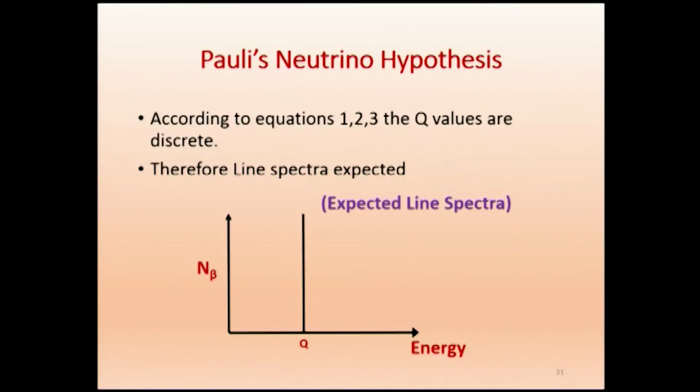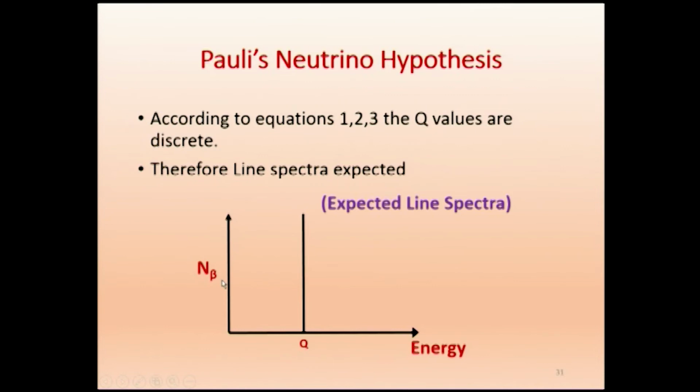That is what we see from all the three: beta plus, beta minus or electron capture. But what we observed is entirely different. According to equations 1, 2, 3, the Q values are discrete, that is what we just now stated. Therefore, what we expect is line spectra. If we take a beta particle detector, we put the energy on the x axis and the number of beta particles, n beta, on the y axis.